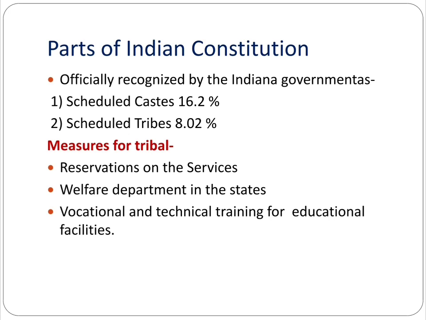There are different parts of the Indian Constitution for the particular tribal population. So, the Indian government officially recognizes two types of castes: the scheduled castes and the scheduled tribes. The percentage also differs on the basis of the particular caste. There are different measures for the tribal population given for growth or achievement, in which reservation is given to the particular tribes in government services.